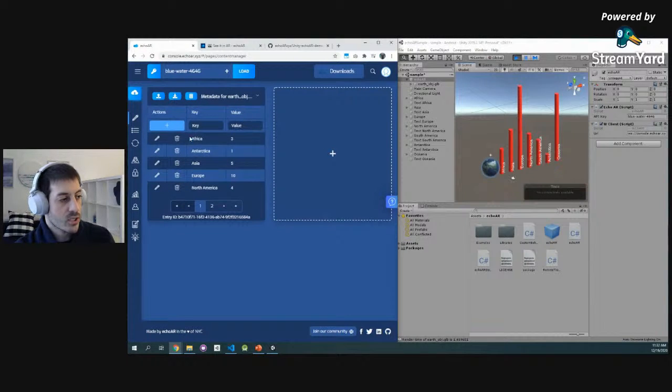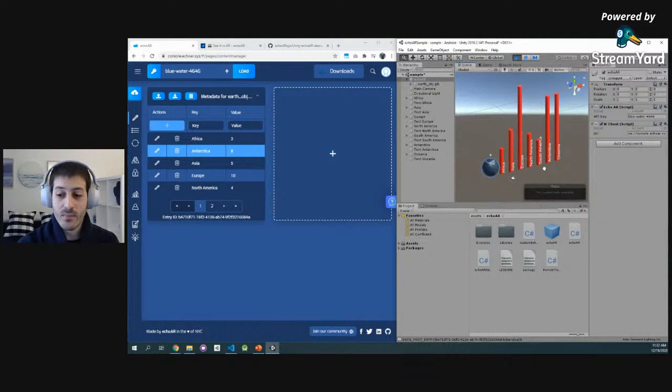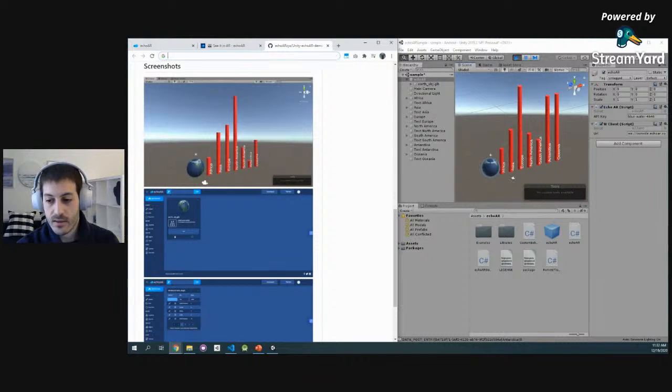And see if I change things in real time. Let's say I want to change Antarctica from 1 to 8. Bam, suddenly it changes in real time. So this is a really cool data visualizer example that you can take. And you're going to be able to, again, open source that right here. I'm going to share that link here and play around with you all.